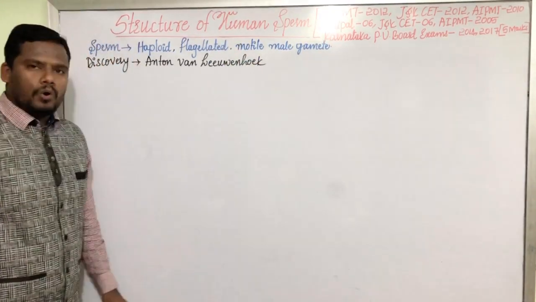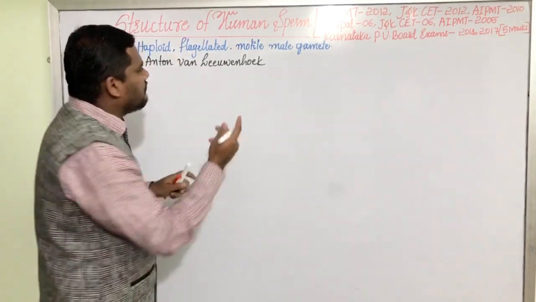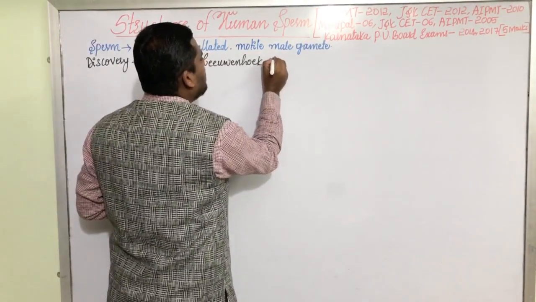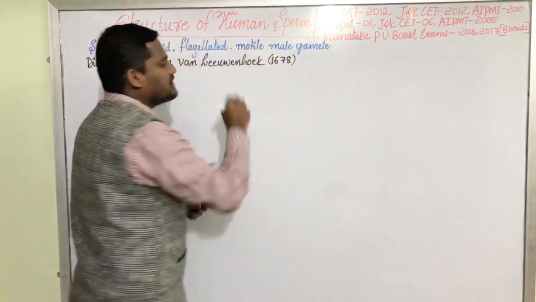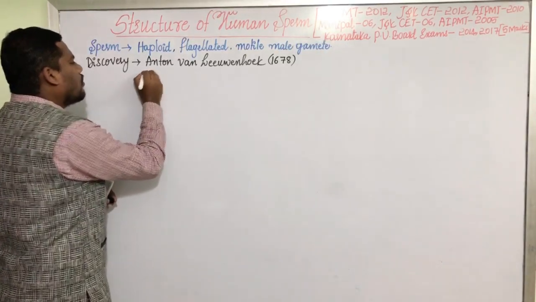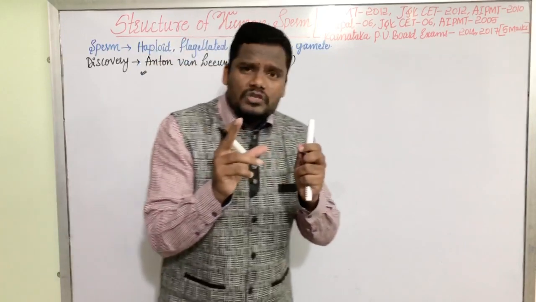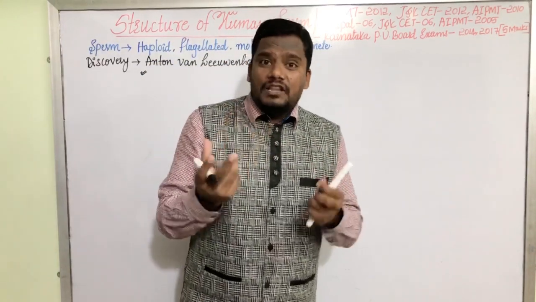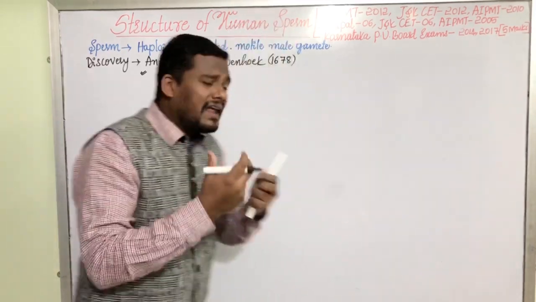He is a scientist who observed human sperms for the first time in the year 1678. This Anton van Leeuwenhoek believed that sperms are parasites in the male body.